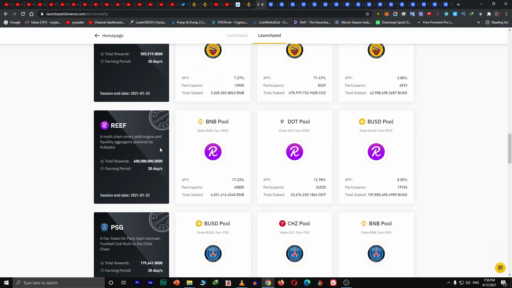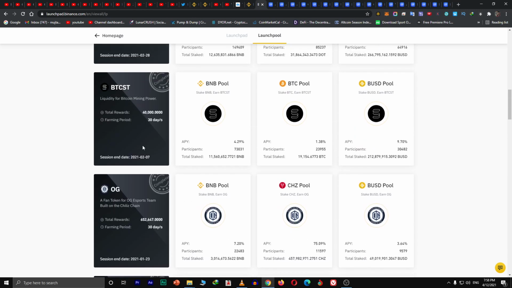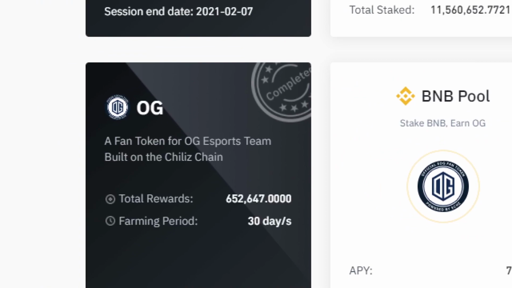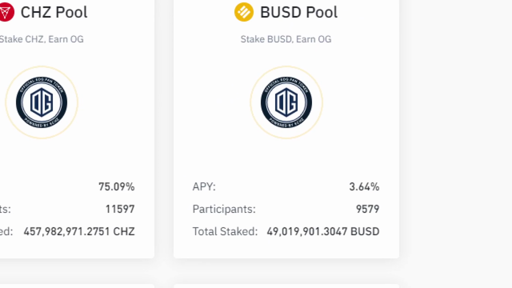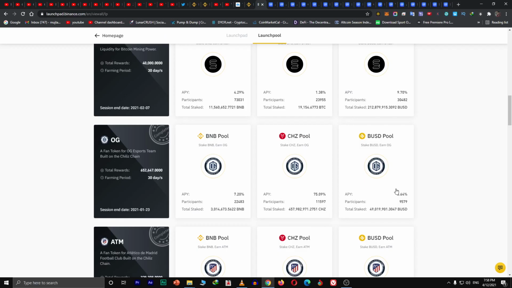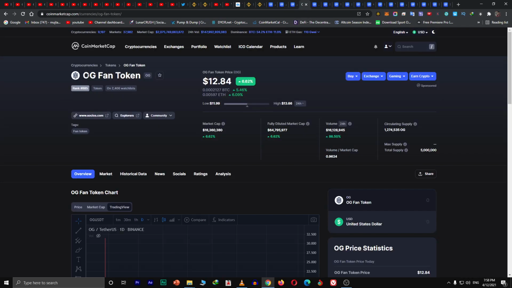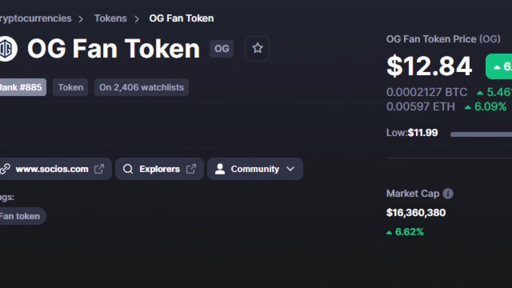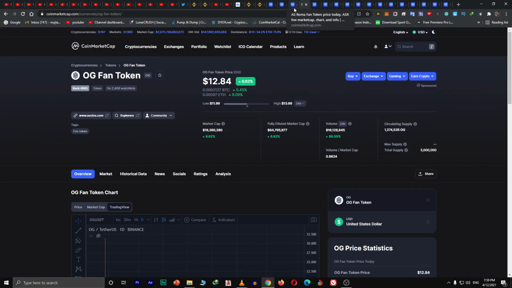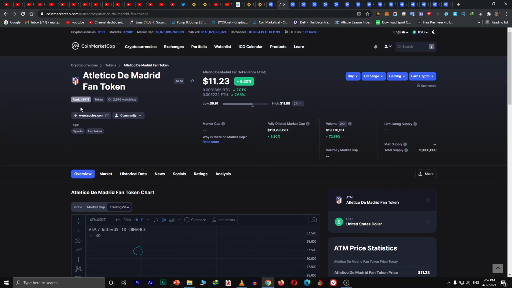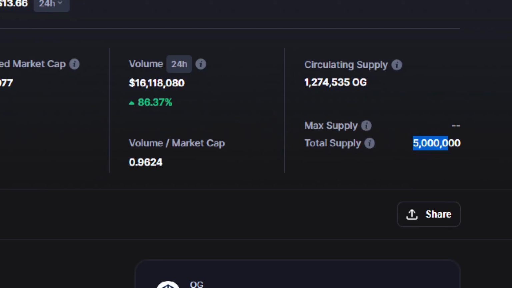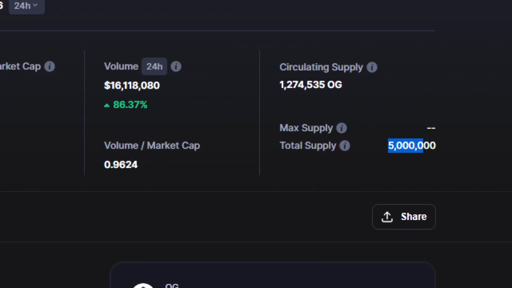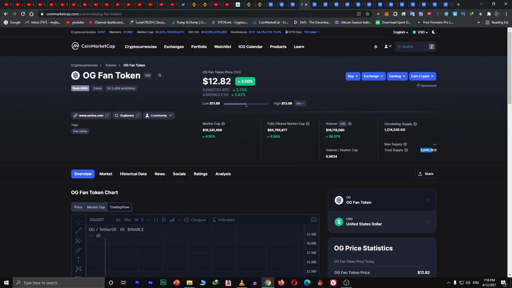If we move up, we got OG coin. There you go, a fan token for OG Esports. And this has got 49 million staked, and approximately 9,500 people staked in that amount. Now we have the OG Fan Token, and they have approximately the same watch list as the last two tokens. They have a supply that is 5 million less than the other two. So you see, the more amount was staked in here, the less the supply.